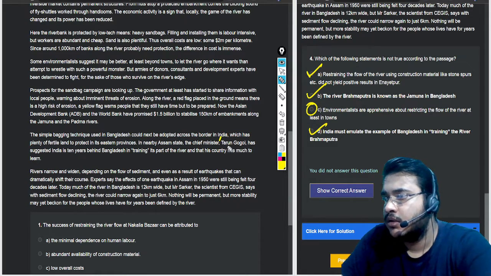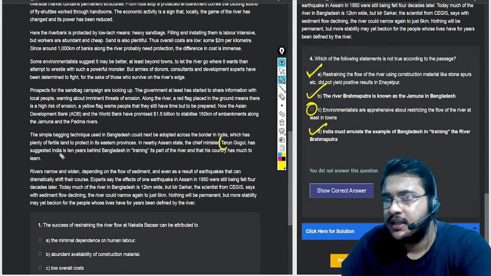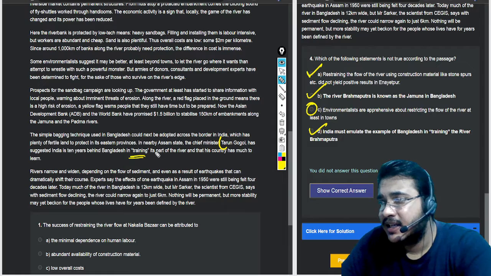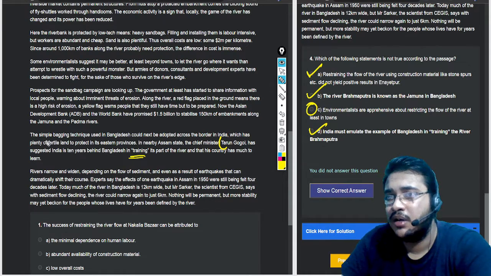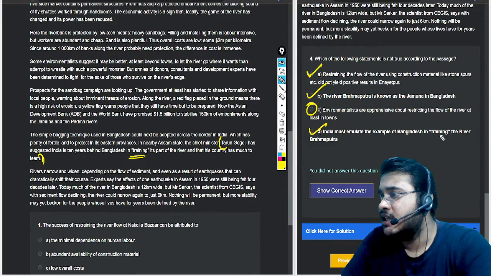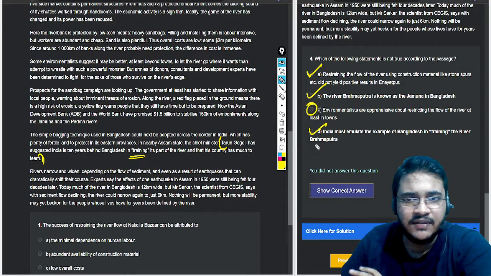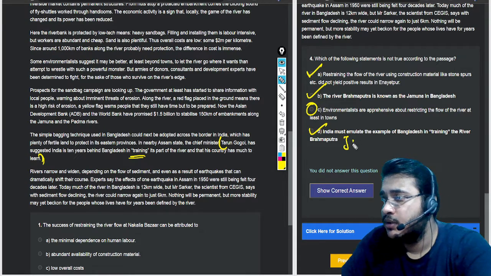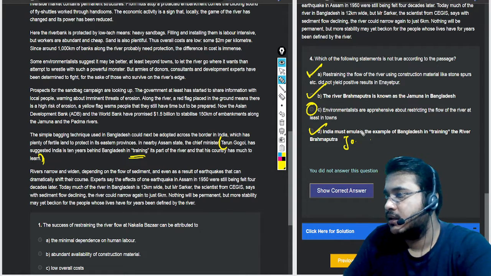Okay, Tarun Gogoi has suggested India is 10 years behind in training the river, that his country has much to learn. So basically this option is also saying, India must emulate the example of Bangladesh in training the river Brahmaputra. Definitely, if they would have said Jamuna, it would have become a little difficult. Okay, I read Jamuna.